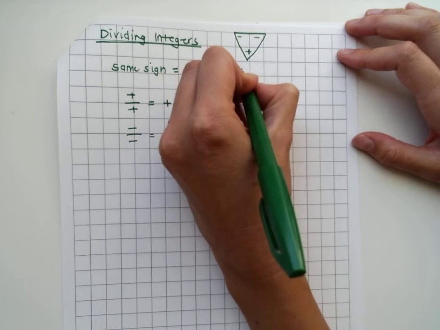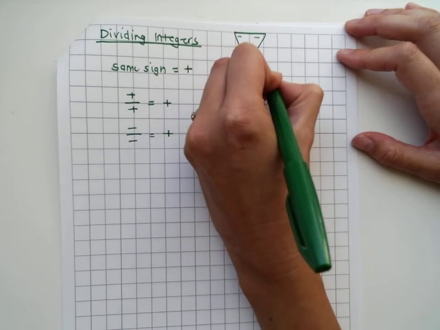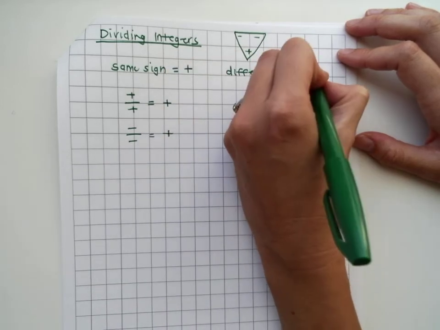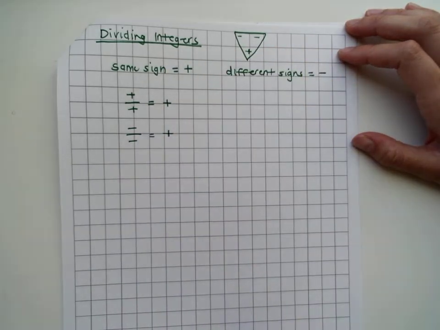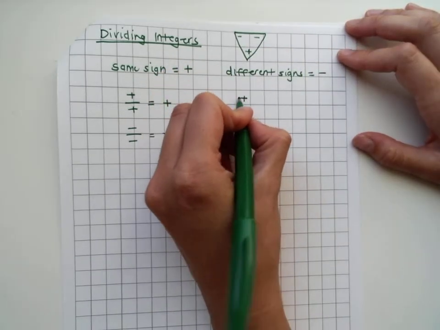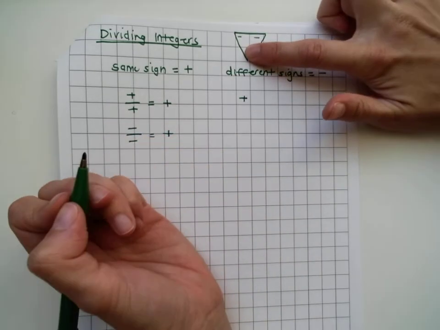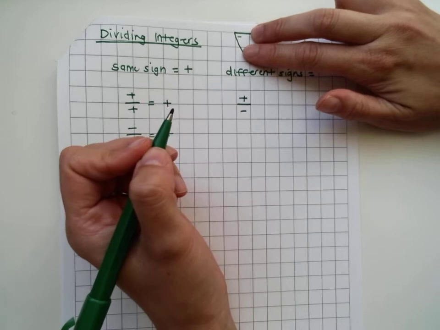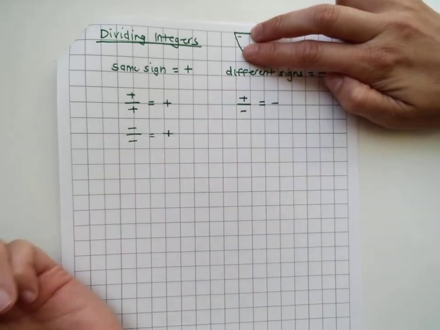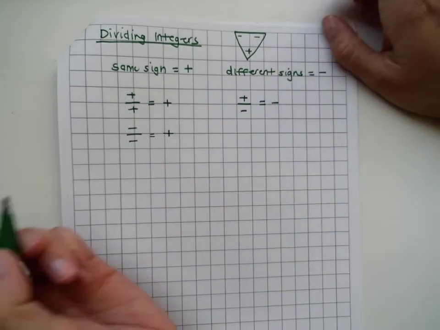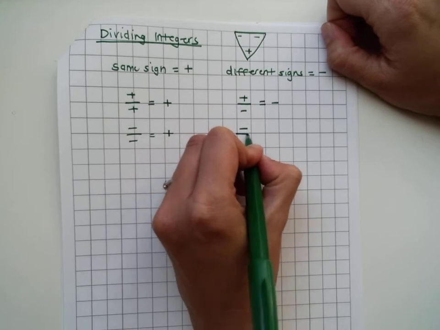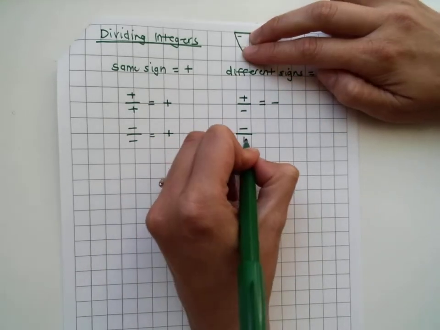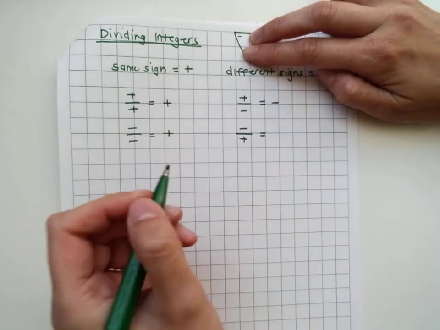If we have different signs, your answer is going to be negative. So if we take a positive number, we can use our little triangle, and we divide that positive number by a negative number, the answer is negative. And if we take a negative number and divide that by a positive number, our answer is negative.